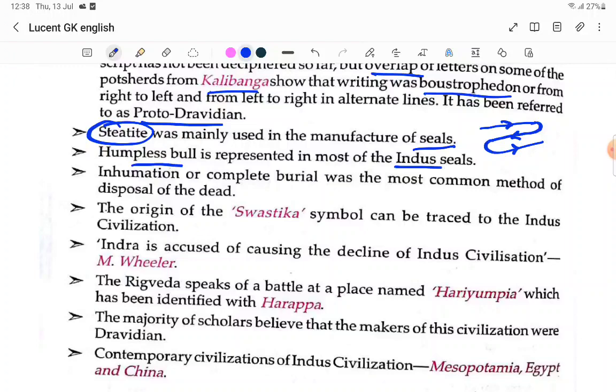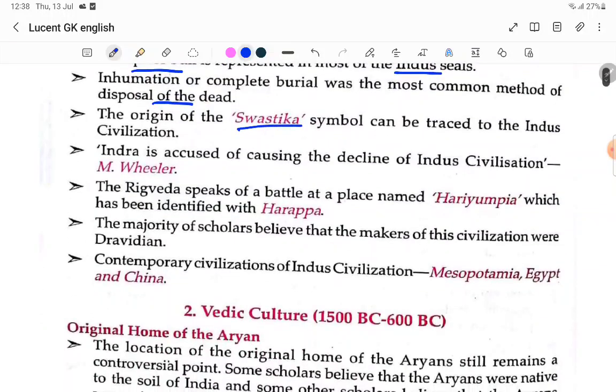Inhumation, or complete burial, was the most common method of disposal of the dead. The origin of the swastika symbol can be traced to the Indus civilization. Indra is accused of causing the decline of the Indus civilization.